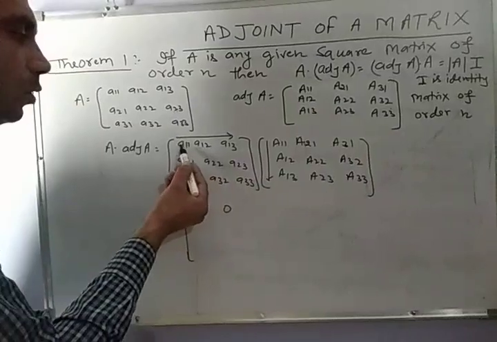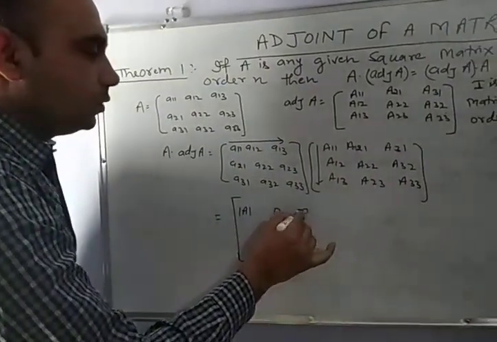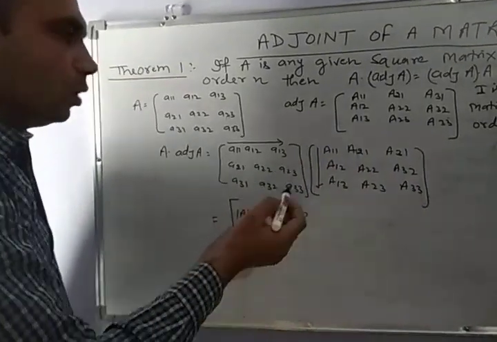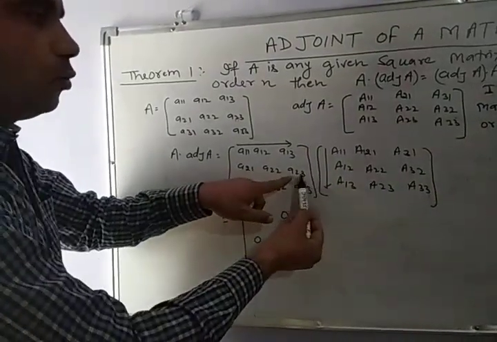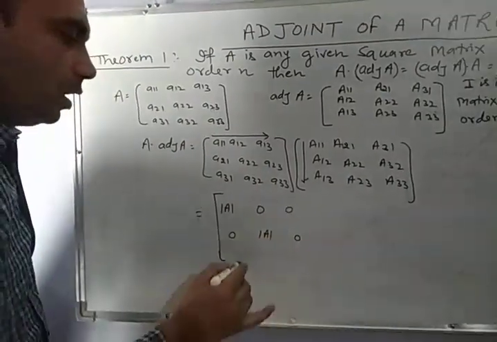Here also, elements of the first row multiplied with cofactors of the third row give 0. Here a21 multiplied with A11 gives 0. Again a21 A21, a22 A22, a23 A23, so we get determinant of A. Here again 0.